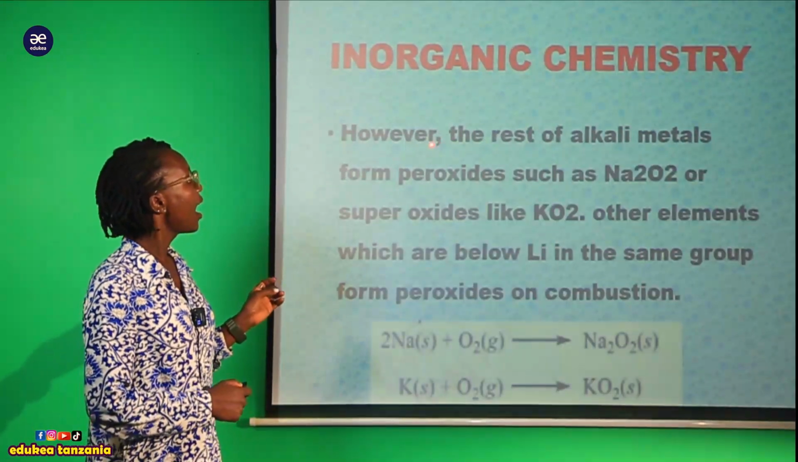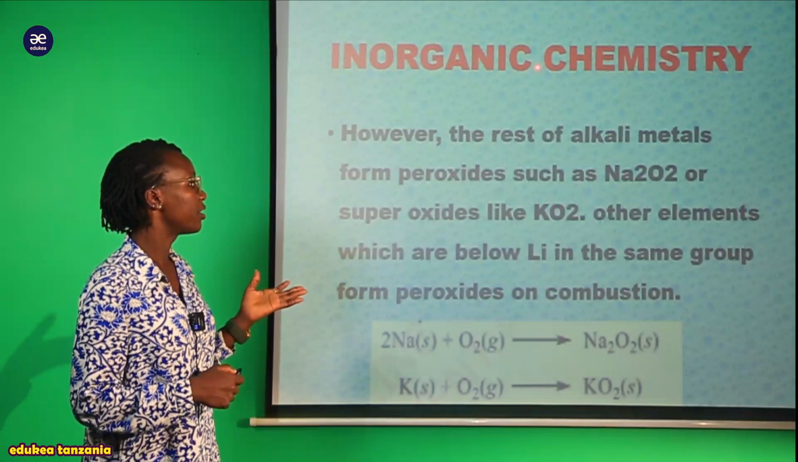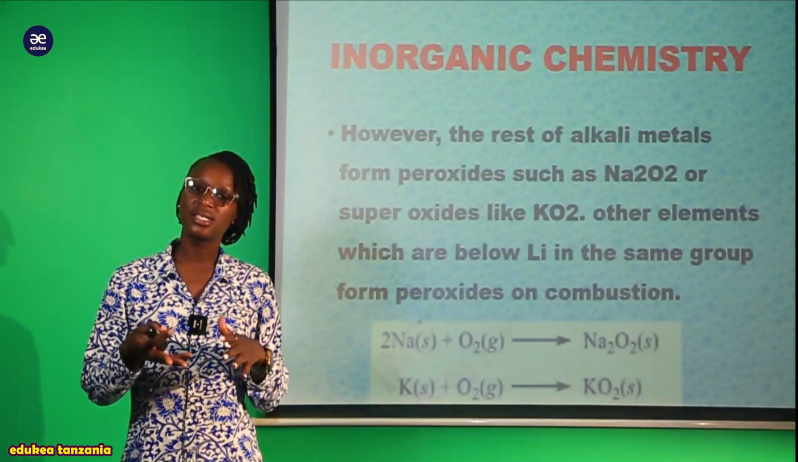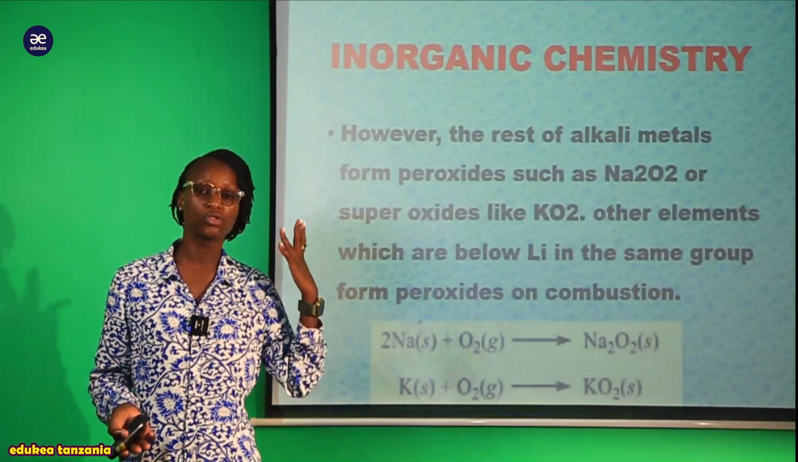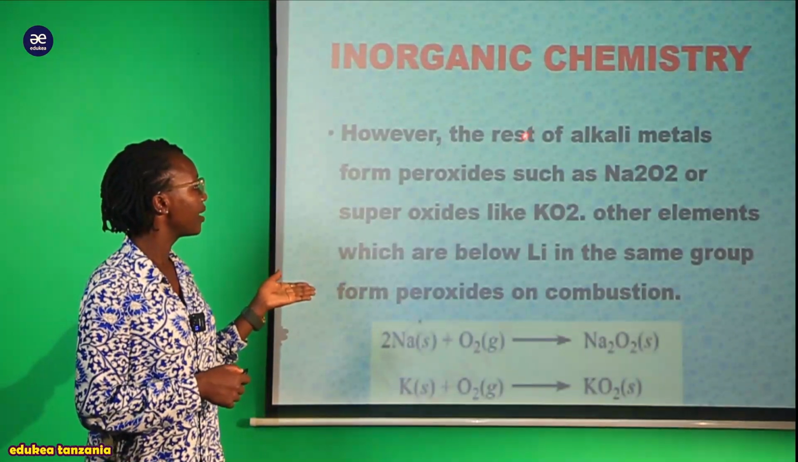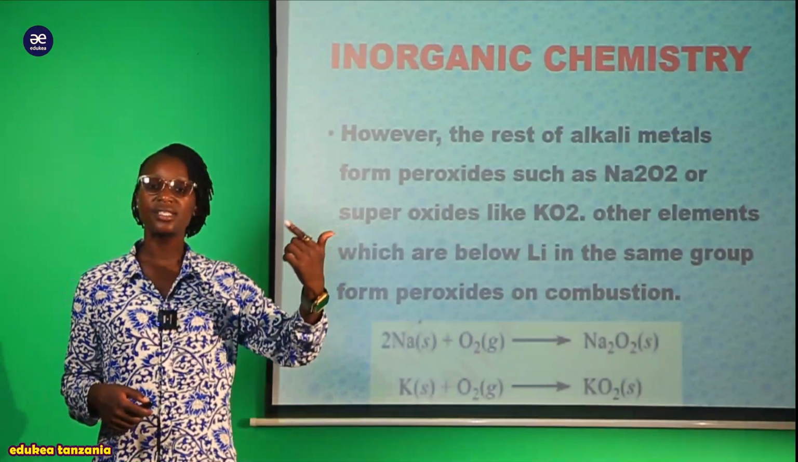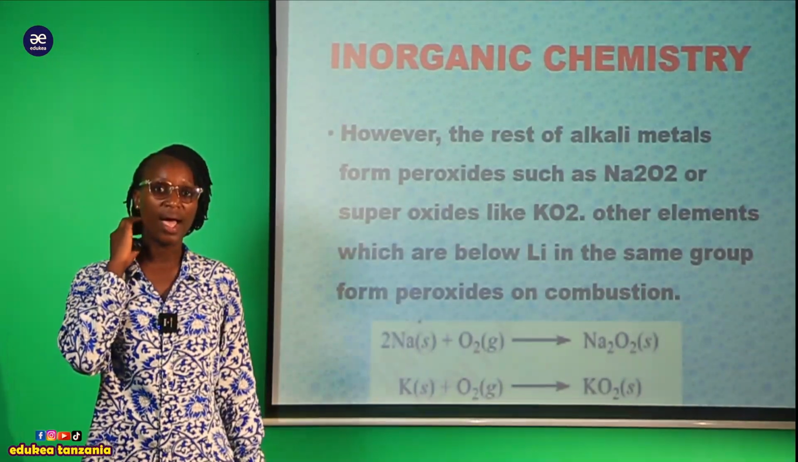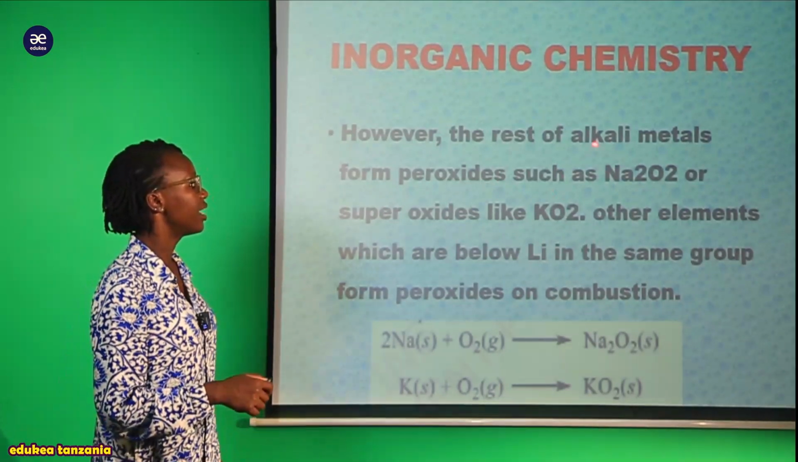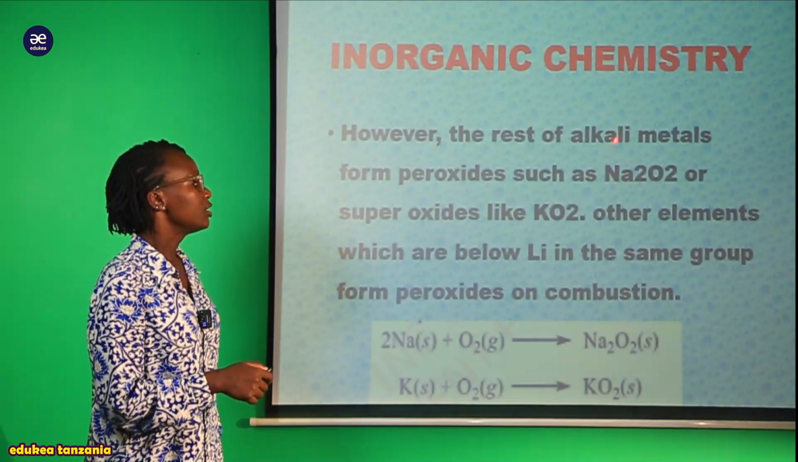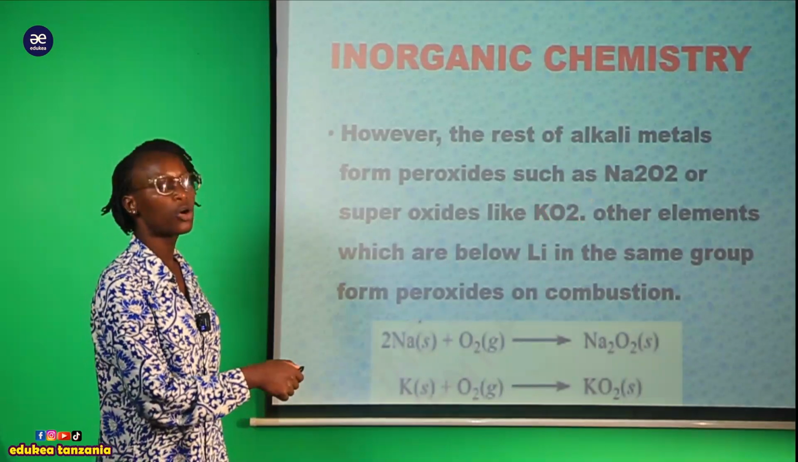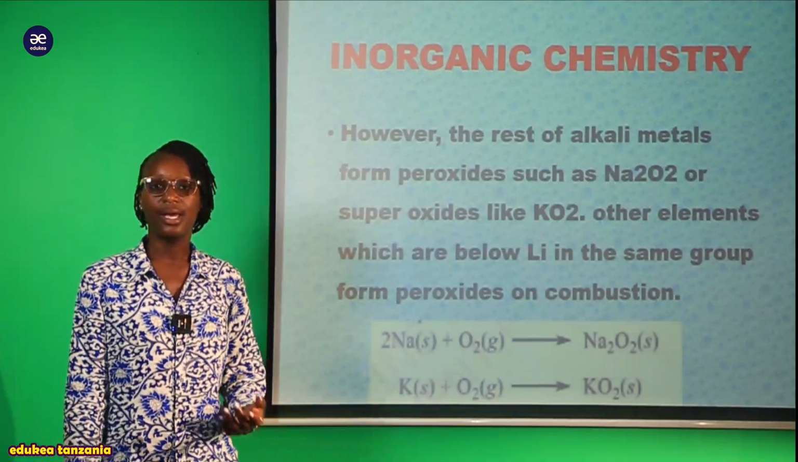Anasema kwamba however, the rest of the alkali metals form peroxide. As I told you, tunapoongelea oxide compounds, they can be categorized into different kinds or types. For instance, tuna hizo superoxide, peroxide, na hizo normal oxide sasa. So anasema kwamba the rest of the alkali metals, ina maana zile elements nyingine zote zilizosalia za group 1 ukimtoa lithium, they form peroxides, such as sodium peroxide, ambapo ni 2 atoms of sodium and 2 atoms of oxygen, or superoxide like potassium oxide. So you can see the difference.